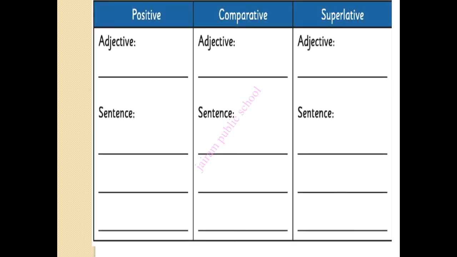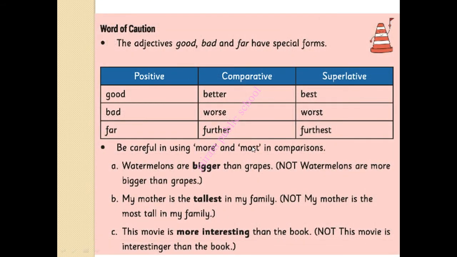So here is an exercise for you. You have to write the adjective here and change this into comparative degree and superlative degree and write the sentence also here. So write this in your studio, children. Now here are the rules for you. Word of caution, you have to be aware of this. The adjectives good, bad and far have special forms. In positive, good changes into better and best in superlative. Bad, worse, worst. Far, further, furthest.